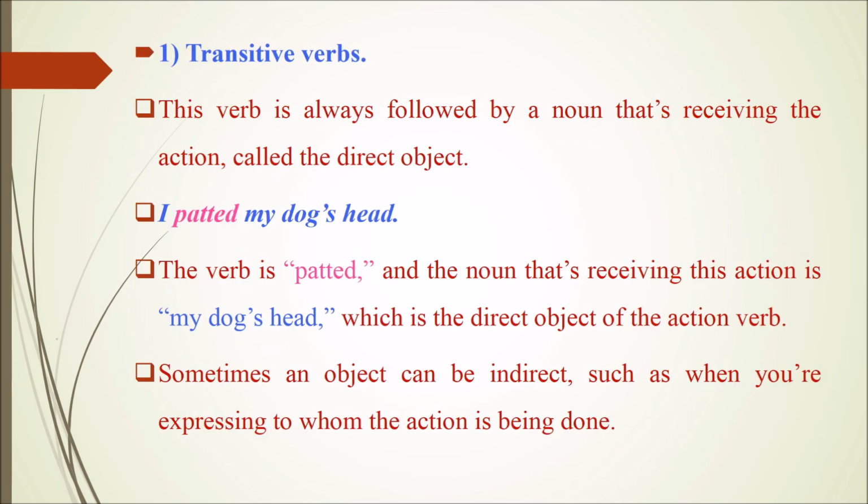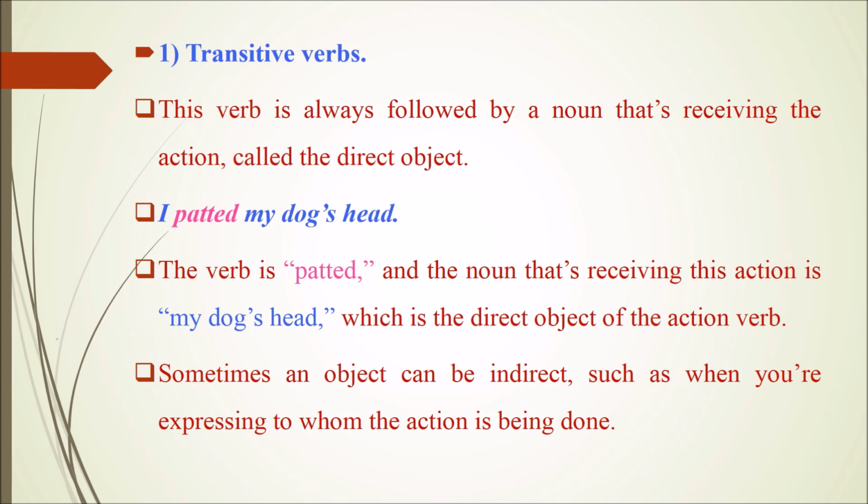First, we are going to learn about transitive verbs. This verb is always followed by a noun that's receiving the action called the direct object. Example sentence, I patted my dog's head.